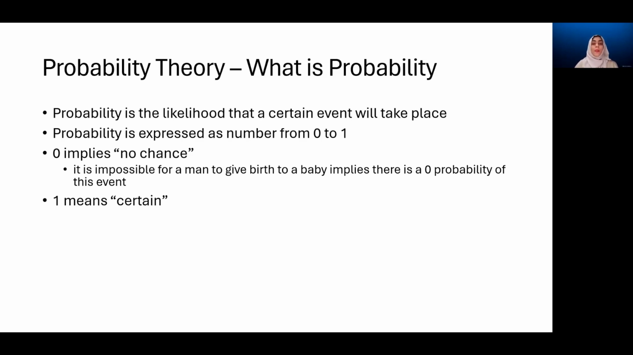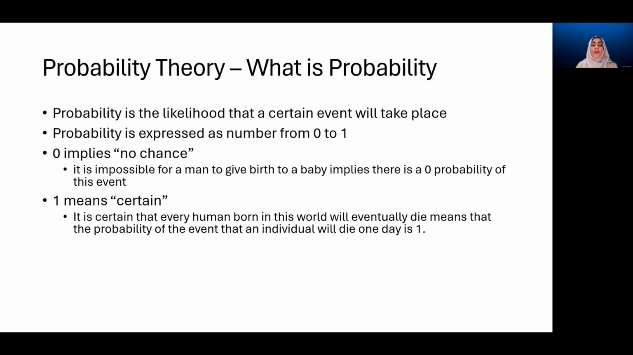On the other hand, 1 means certain. Something which is definite, bound to happen, will have a probability equal to 1. And sometimes probabilities can be expressed as percentages. So you will say that it is 100% probable. The chances of this event happening are 100%. For example, it is certain that every human born in this world will eventually die one day. So that means this event of a living person dying one day is 100% or 1.